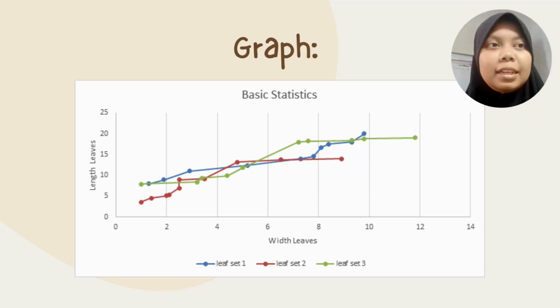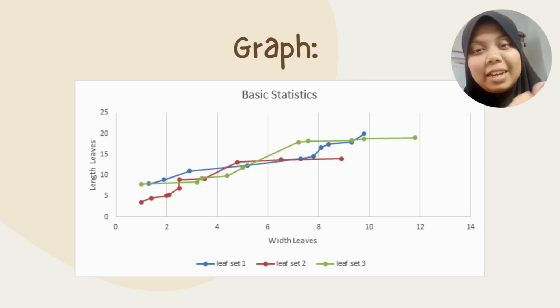However, the exact slope and strength of the correlation may vary depending on species, age, and ecological conditions. Referring to the 10 types of leaf that we use for this experiment, all show the same results of increasing proportionally. So that's all from me. Let's pass to the next person.